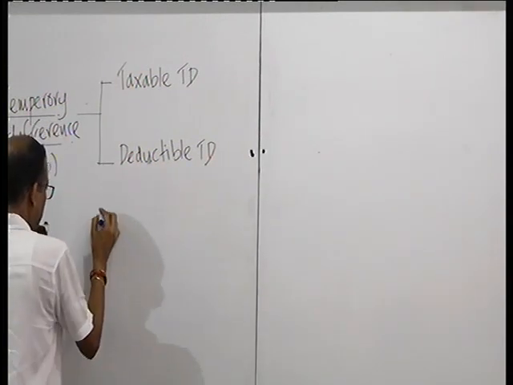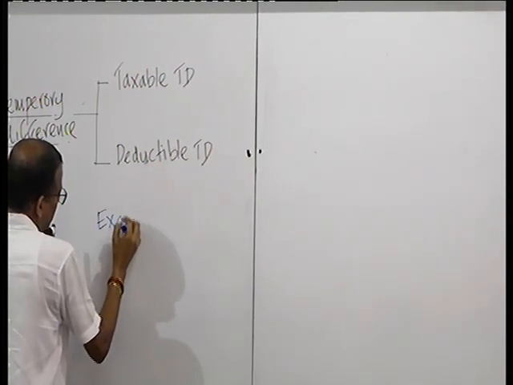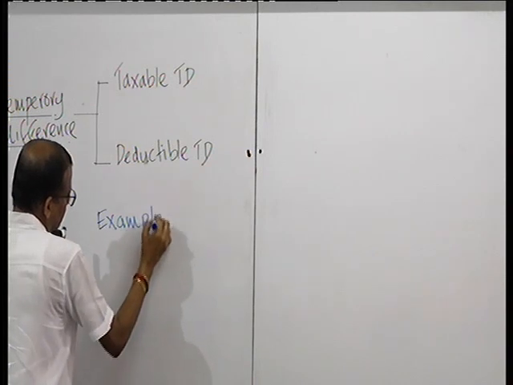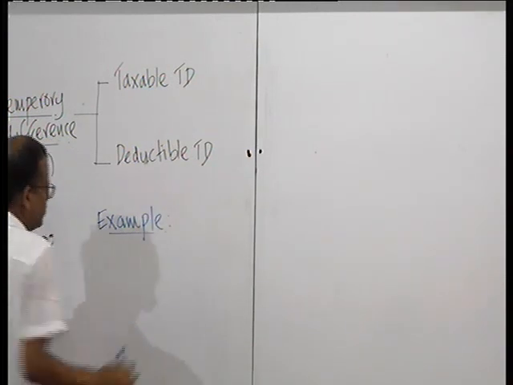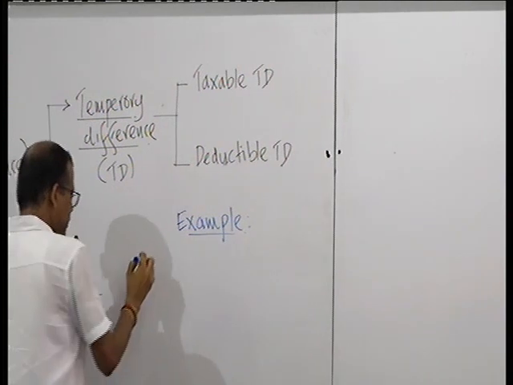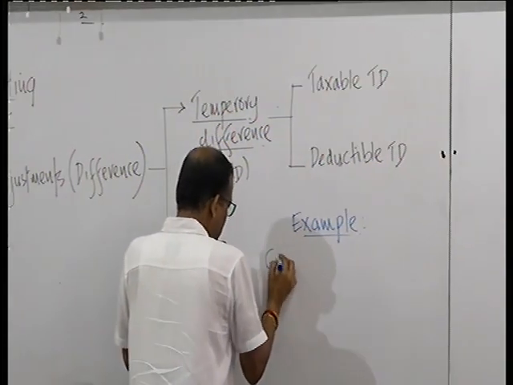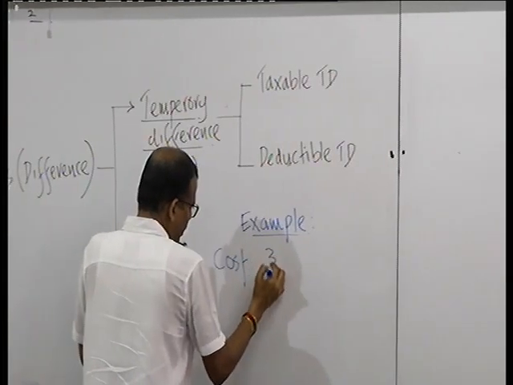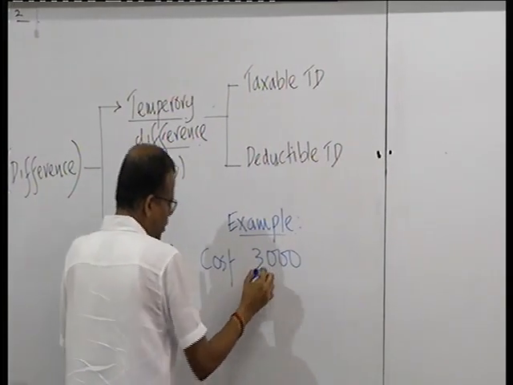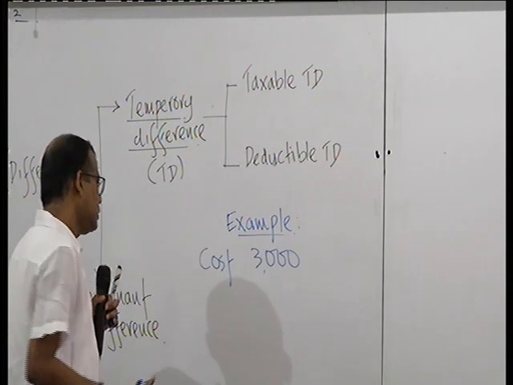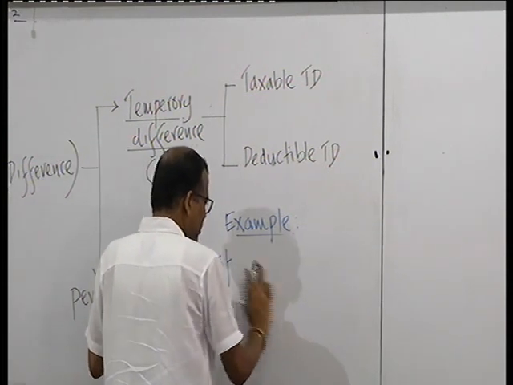This is the example. Asset cost is 300,000, say.